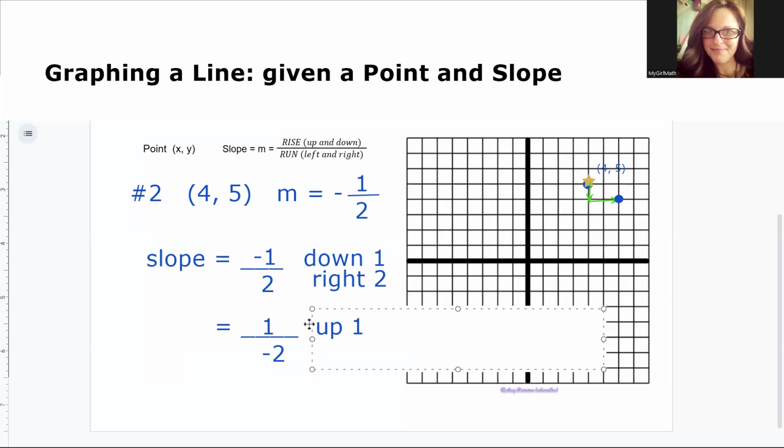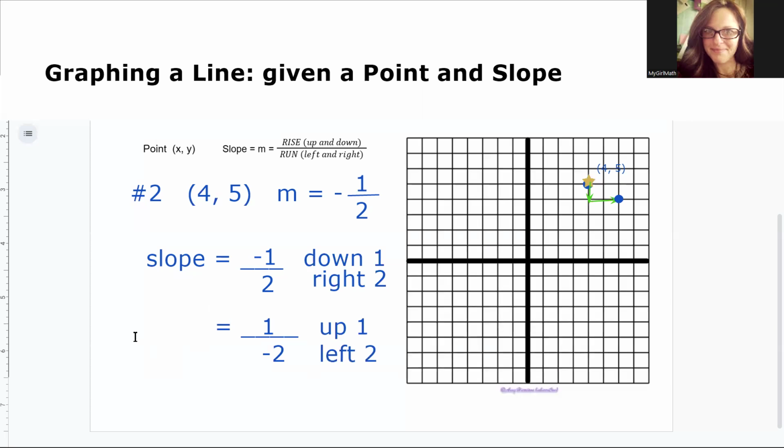1 is positive. And then on the bottom, run -2 to the left. Starting at our original point (4, 5), we'll go up 1 and to the left 2. This will give us another point on the line. Let's connect these points. And there's our line. Let's do one last example.